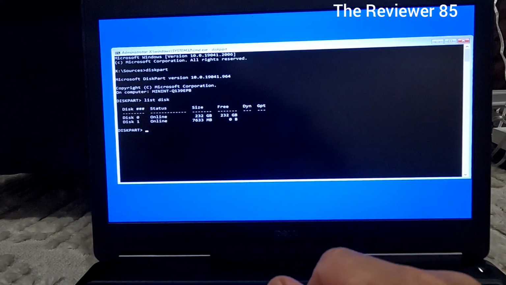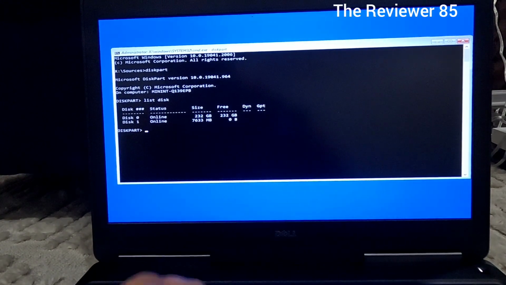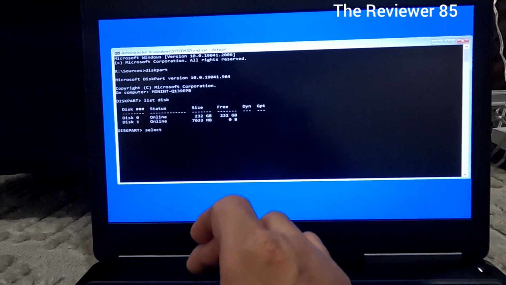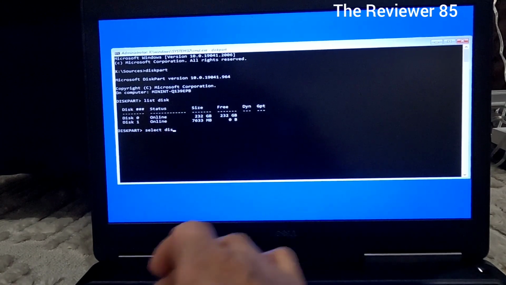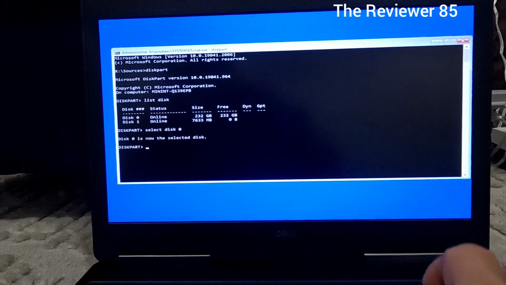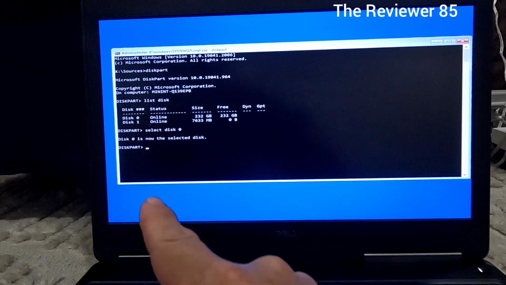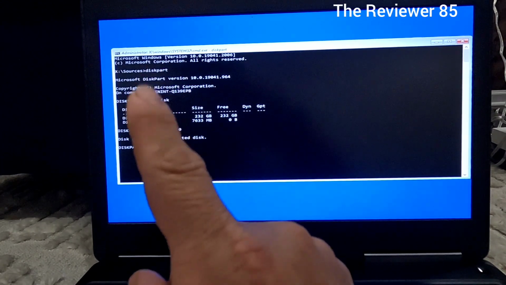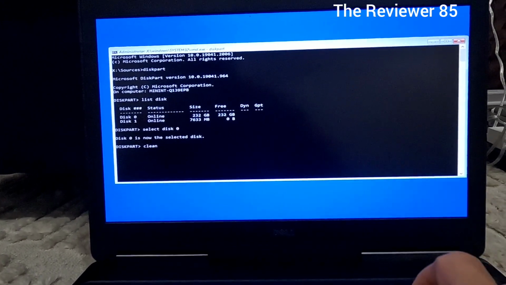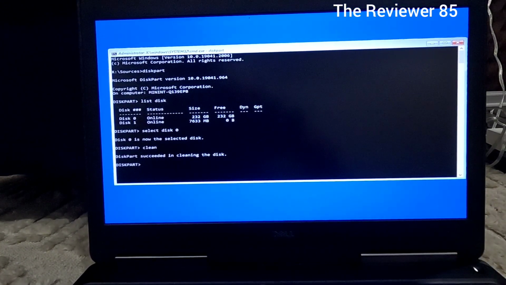And then from there, you want to select disk 0. So you put select disk, I want to select 0. Okay, so now it says disk 0 is now selected. So now you want to clean it. You type in clean. Okay, so it says that the disk is clean.